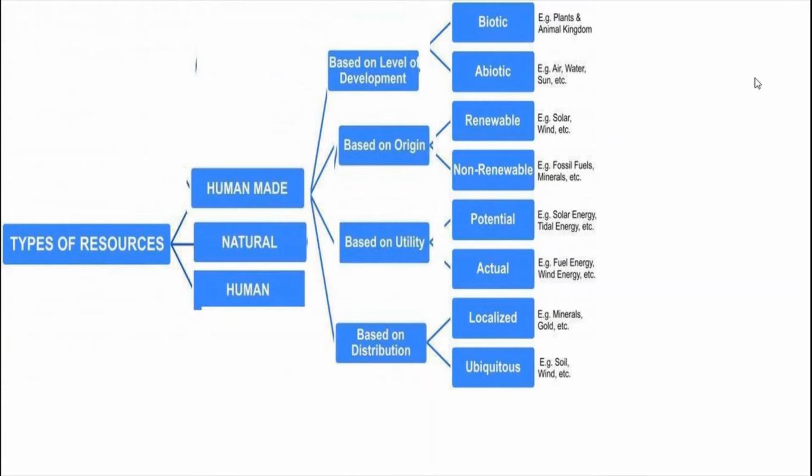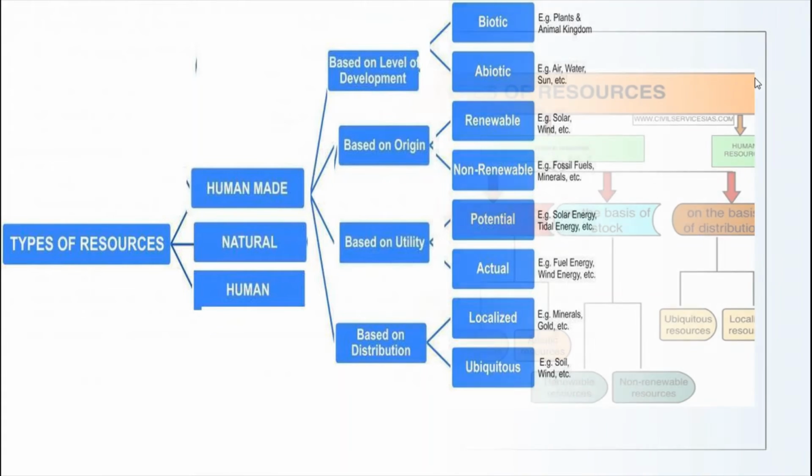Before going to see about the natural resources, let's discuss the types of resources. First you should understand the types of resources. What are the types of resources? Natural resources, human resources, and human-made resources. These are the three types of resources. First we will see about the natural resources.